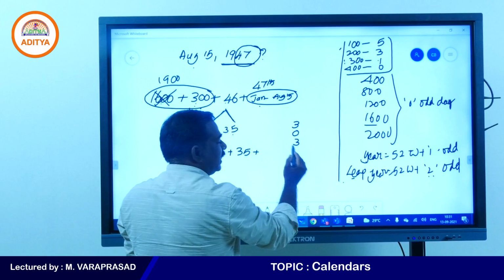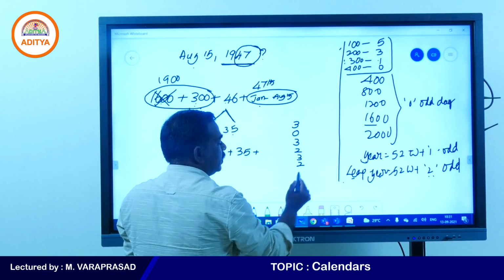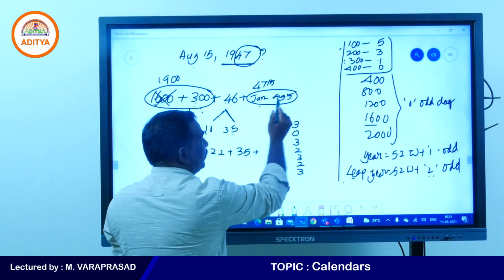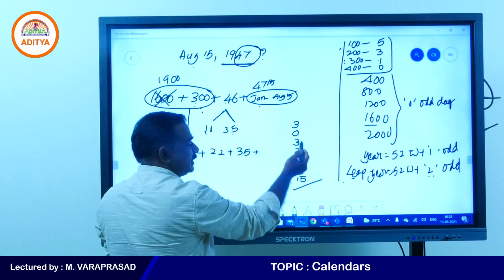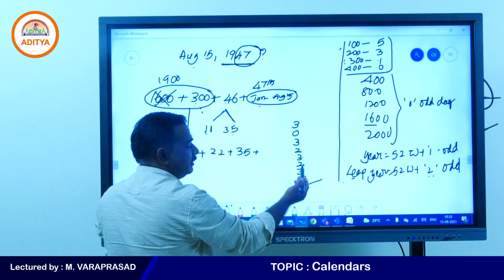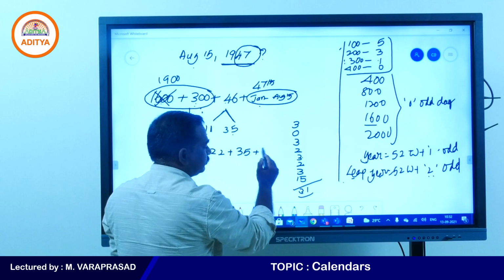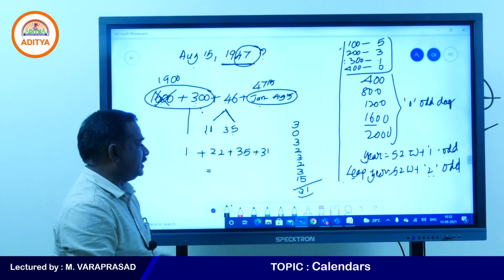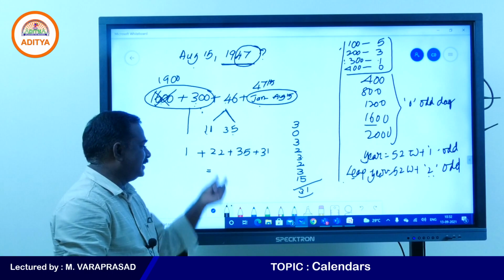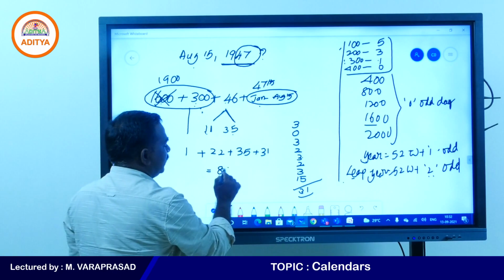March 3 days, April 2 days, May 3 days, June 2 days, July 3 days, August 15th. How many are there, you see? 3 plus 3, 6, 8, 11, 13, 16, 21, 31. Count how much you are getting. 30 plus 30 is 60, 66, 68, 88, 89 days.